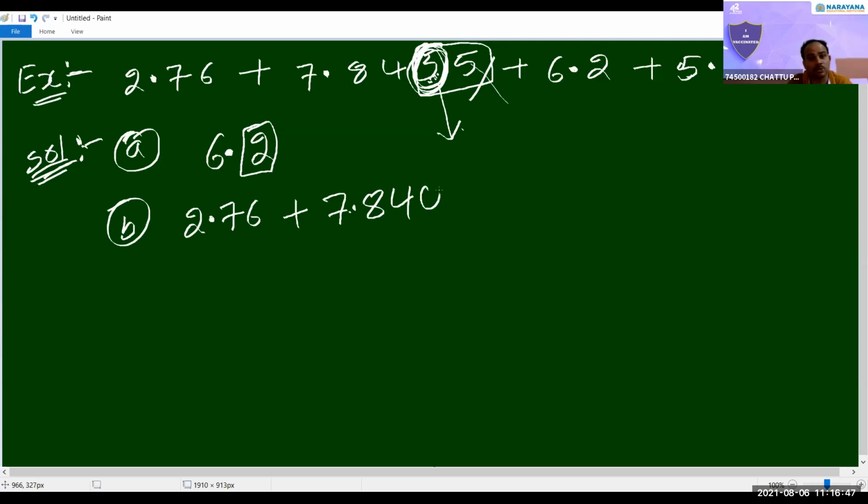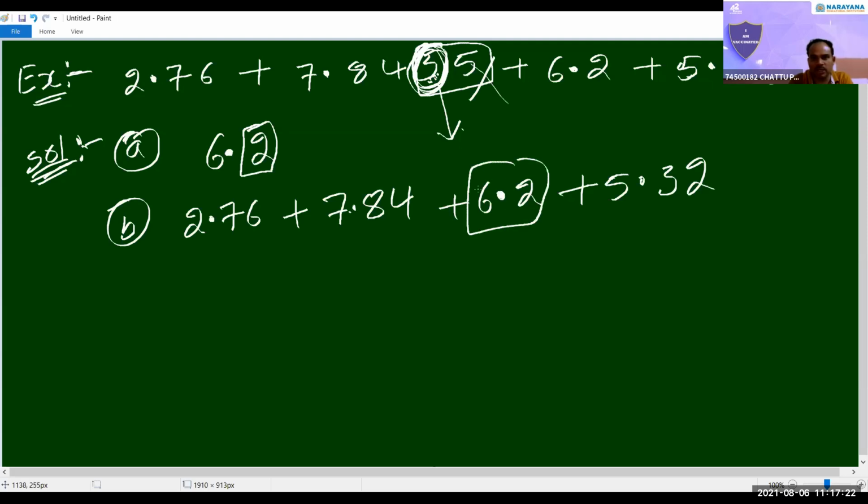After removing the 3, we should not keep 0, because then there would be extra digits. Next, 6.2 as it is, that is the least. Next, here also we should round off to 2 decimal places only. We should eliminate the 5, but 5 is exactly 5, so we have to check the previous digit. 5.32, sir. After decimal point, here 1 digit, and here 2 digits, 2 digits, 2 digits. Second rule over. Clear?